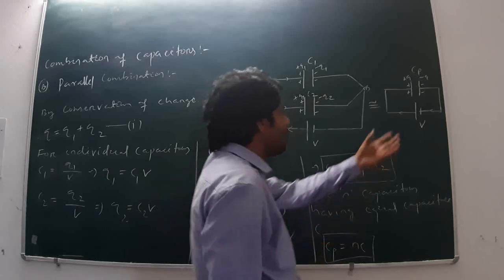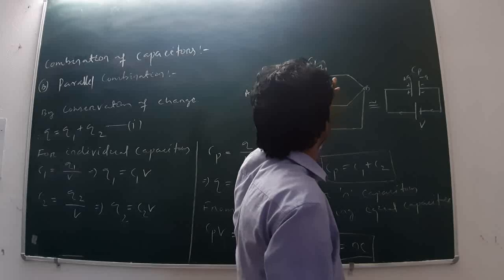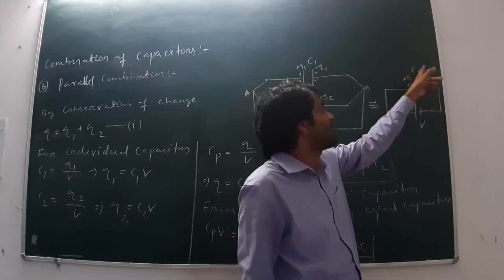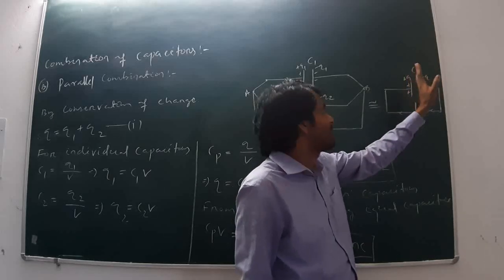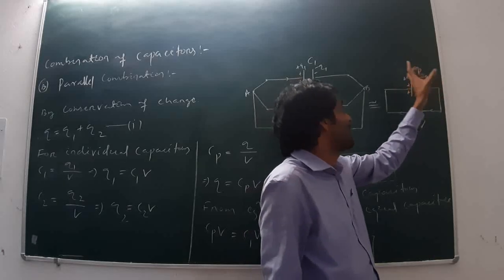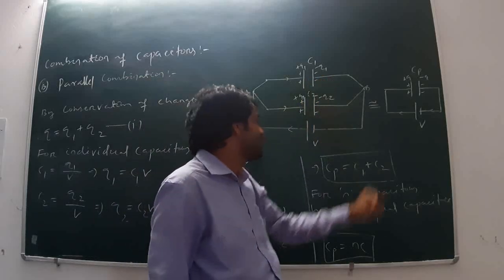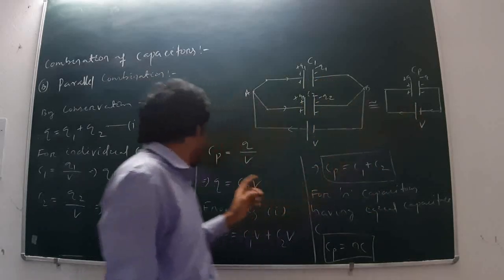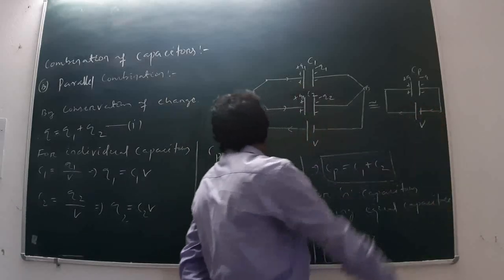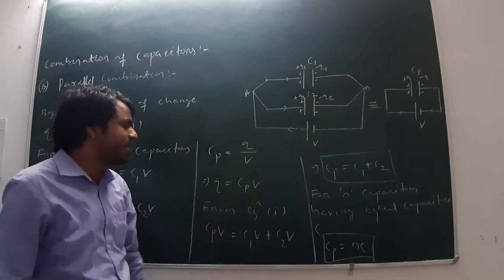Now for the equivalent or effective or total capacitance in parallel combination of two capacitors having capacitance C1 and C2, I have drawn here, let it be denoted by Cp. P for parallel, C is the capacitance. Cp means parallel capacitor or effective capacitance or net capacitance or equivalent capacitance of the parallel combination. For this capacitor, Cp is equal to total charge Q by total potential difference V. So Cp is equal to Q by V, or Q is equal to Cp V.